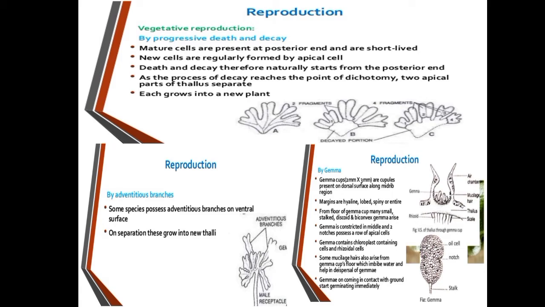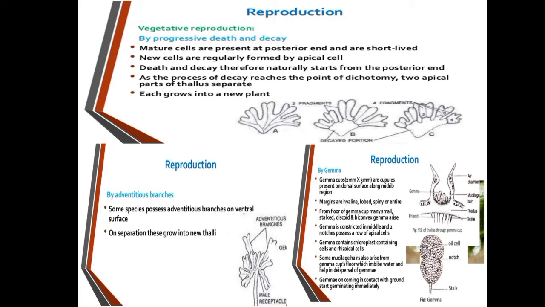And next, coming to the gemmae cups. These gemmae are in cup-like structures found on the midrib of the dorsal surface. Within the gemmae cup, they are attached by a small stalk to the thallus of the plant body. These gemmae are vegetative reproductive structures made up of parenchymatous cells.